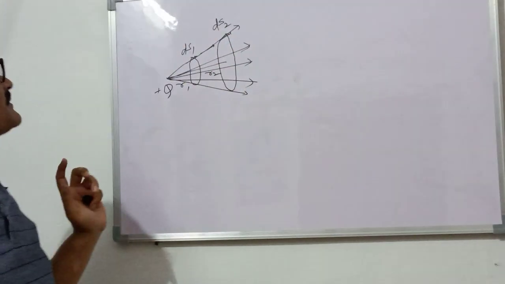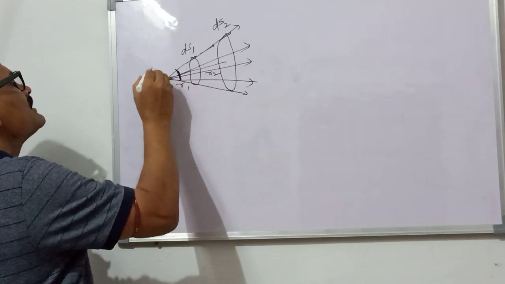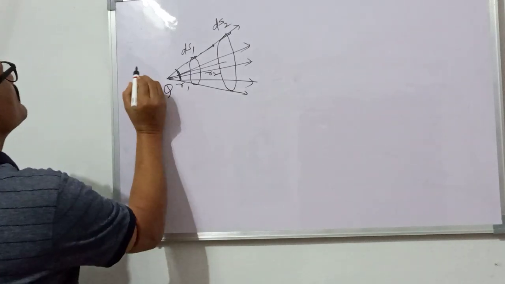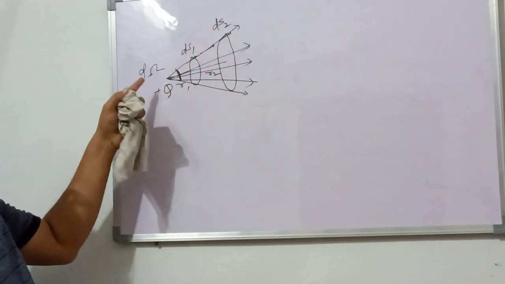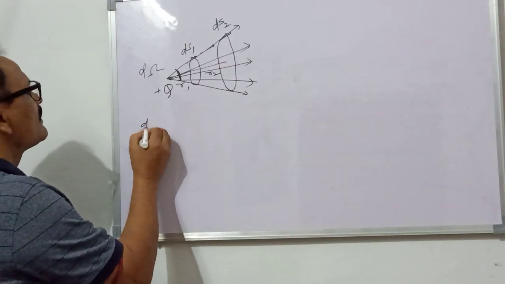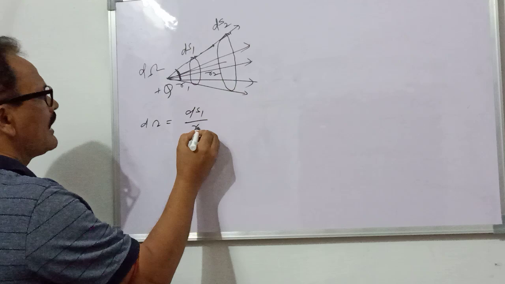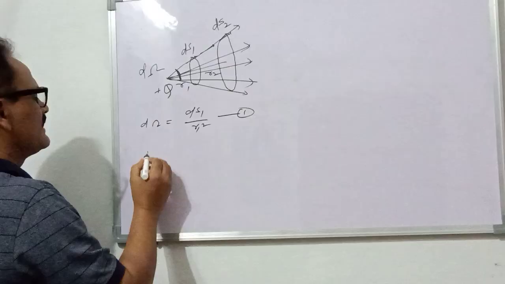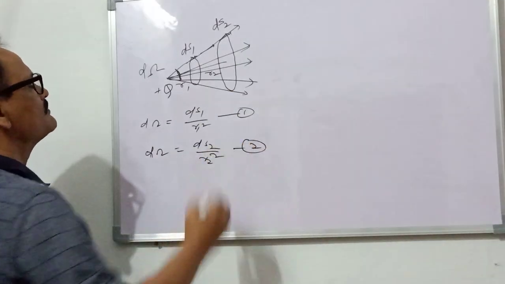The same number of lines pass through both, and both areas make the same solid angle. Suppose this solid angle is d omega. ds1 subtends angle d omega, and ds2 also makes the angle d omega at the point charge. Now this d omega is equal to ds1 by r1 square, suppose this is equation 1, and again for this area the angle will be the same, so ds2 by r2 square. This is equation 2.